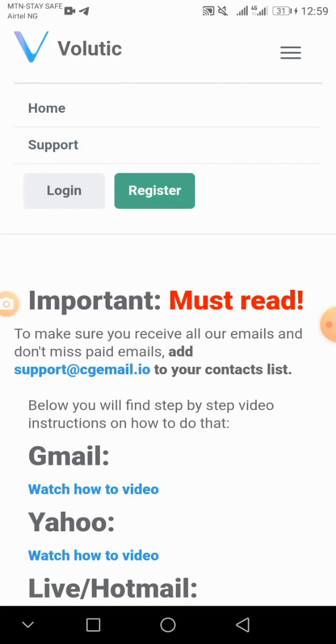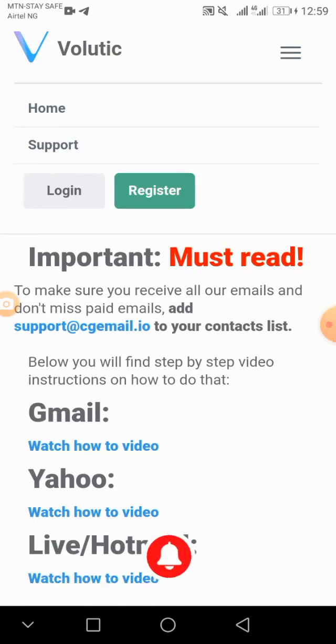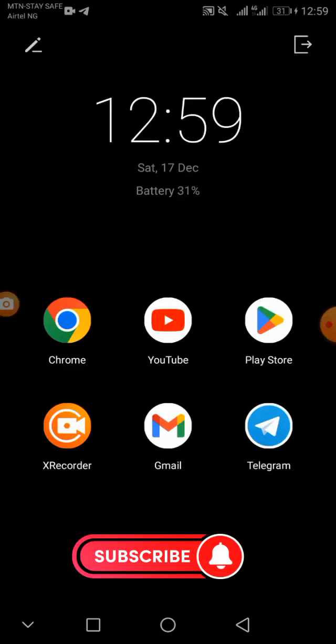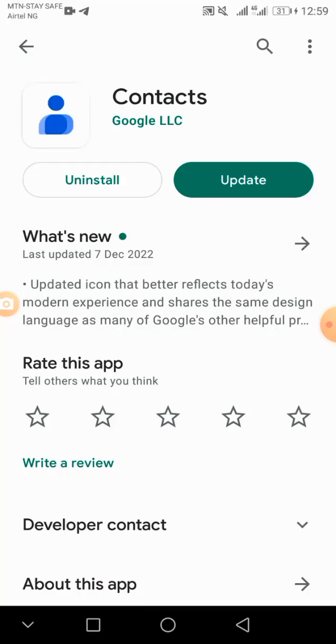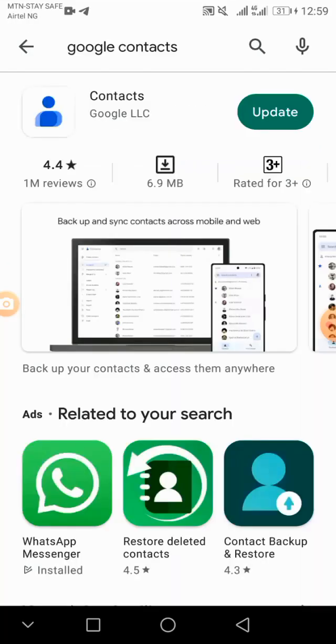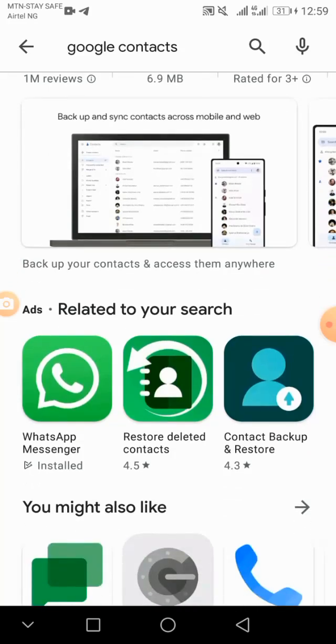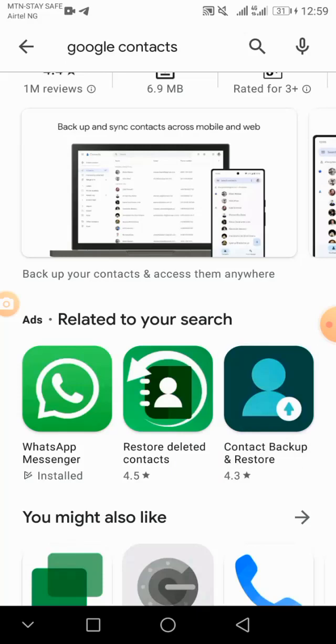The next thing you're going to do is go to your Google Play Store or Apple App Store and download the app called Google Contacts. Yes, this is it here, Google Contacts. You can update it. Make sure you install it. After installing it, this is the one you are going to use at the end of this video. Just stay through. You have copied the email given to you. That is the address you are going to be receiving every mail from Volutic on.